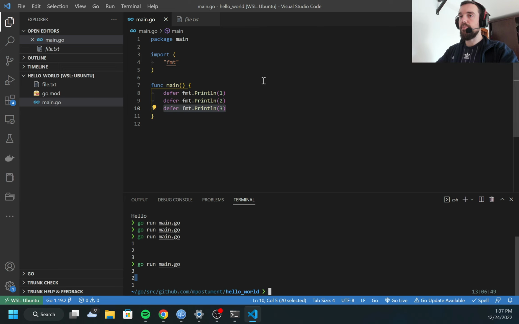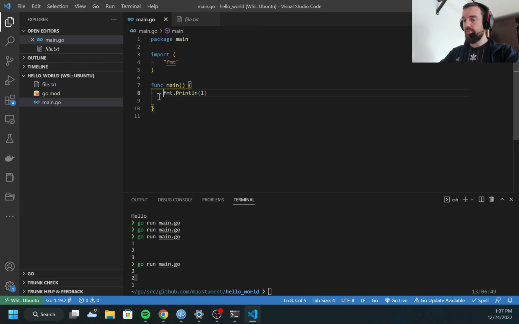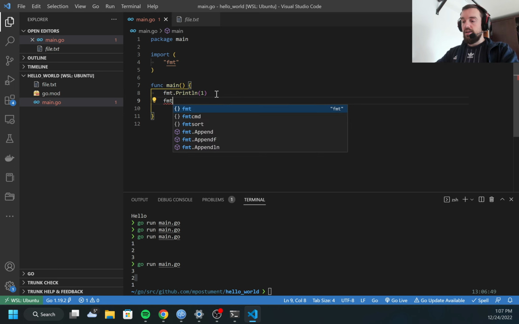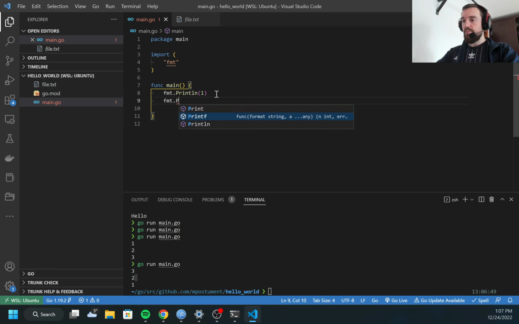Next topic is panic. Panic is used if something went wrong and the program needs to stop execution with an error. Let me delete this, and add print line 1, and then print line 2, and in the middle I call panic with something like critical error.